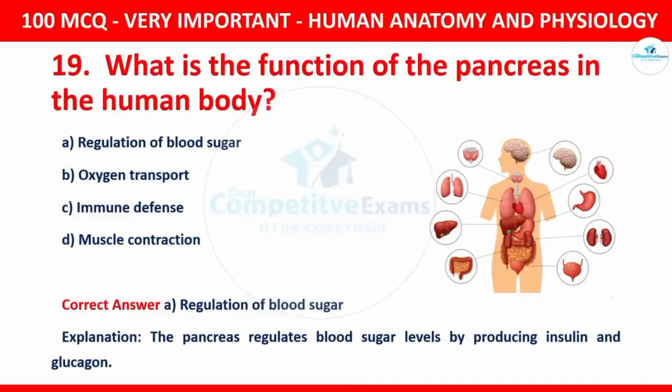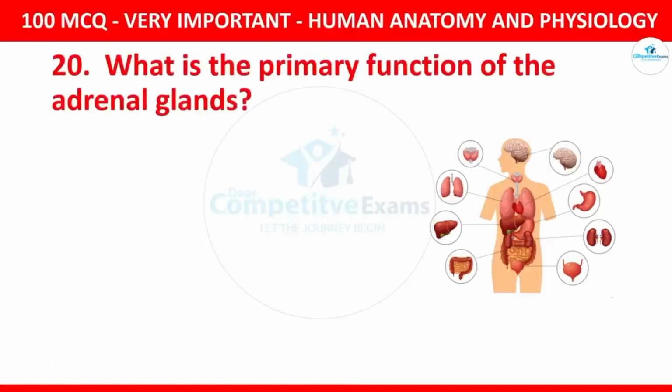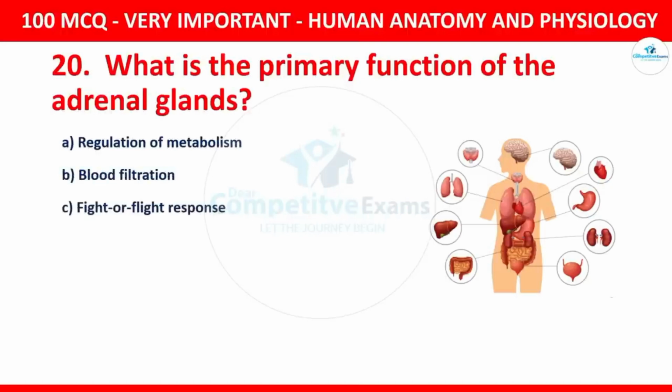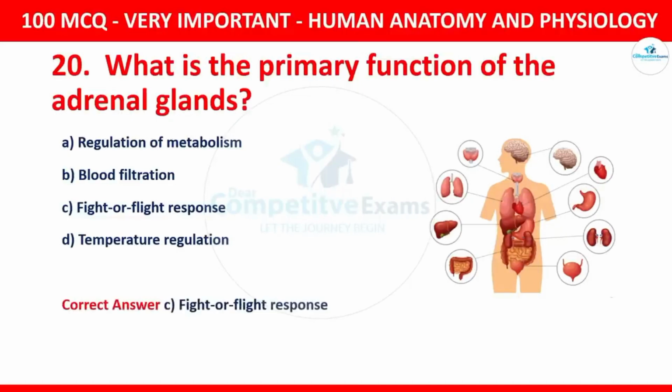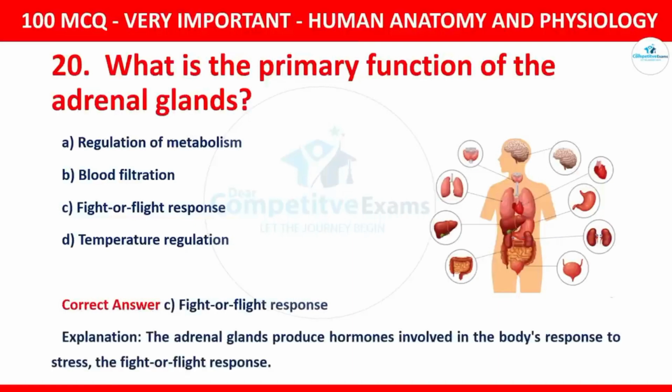Question number 20. What is the primary function of the adrenal gland? Your options for that question are regulation of metabolism, blood filtration, fight or flight response, temperature regulation. The correct option is fight or flight response. The adrenal gland produces hormones involved in the body's response to stress, the fight or flight response.